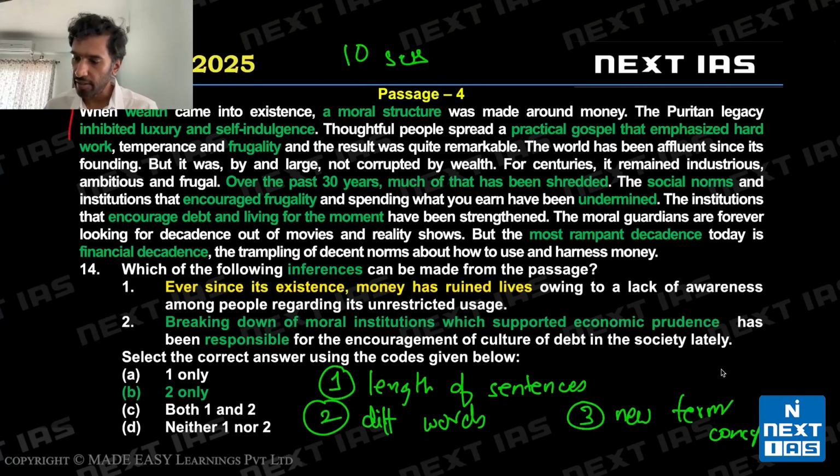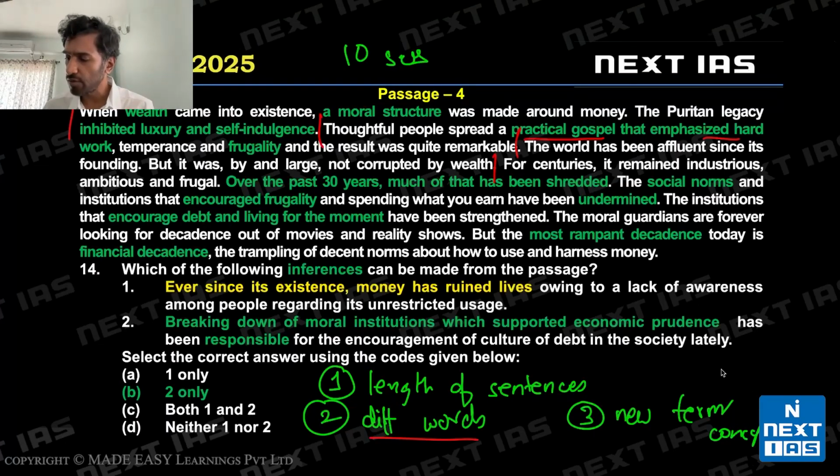The second thing I'm looking for is, are there difficult words? Difficult words such as, let's say, practical gospel, that emphasized hard work. Practical gospel is not really difficult, but it's not usually something we'll hear in a UPSC passage. UPSC does use really difficult language once in a while, but not regularly.